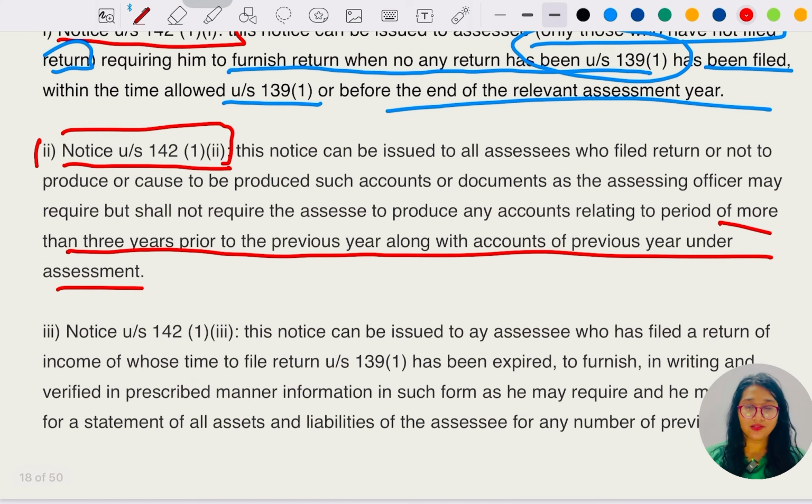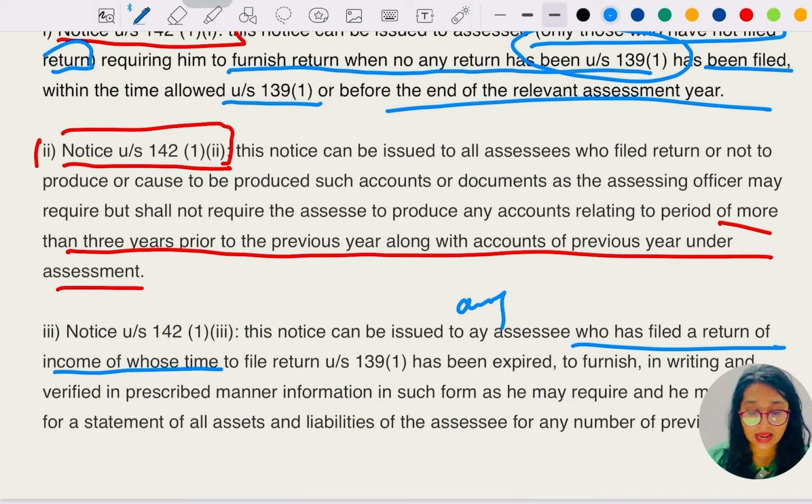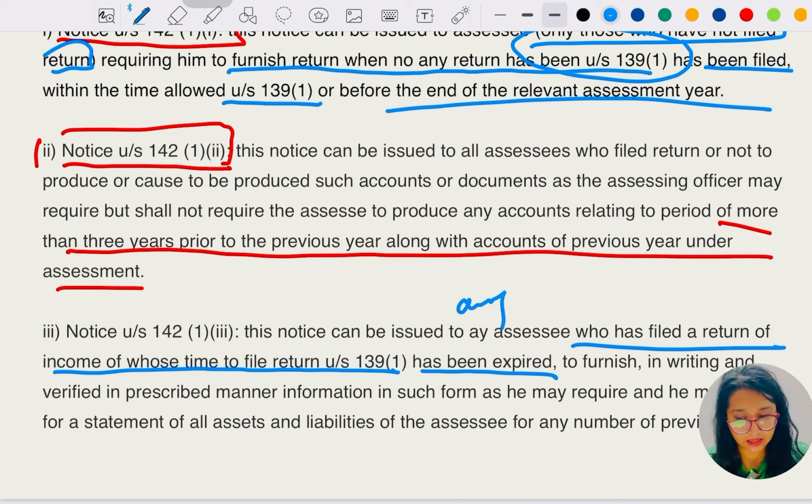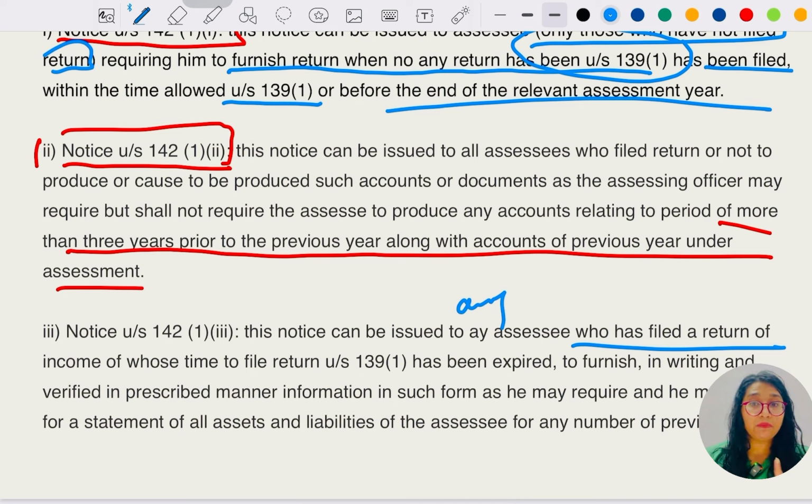Let's go for the third notice, which I have not mentioned in the diagram. Notice under section 142 subsection 1 clause 3. This notice can be issued to any assessee who has filed a return of income, whose time to file return under section 139 subsection 1 has expired. Can I say it again? This notice can be issued to any assessee who has filed a return of income whose time to file return under section 139 has expired. So the person has filed the return but after the due date. Okay, so this notice is for them.